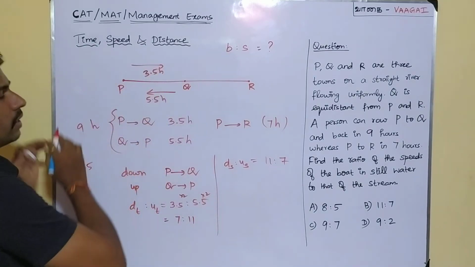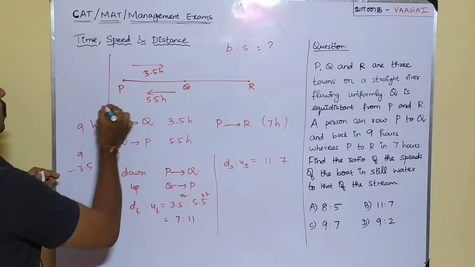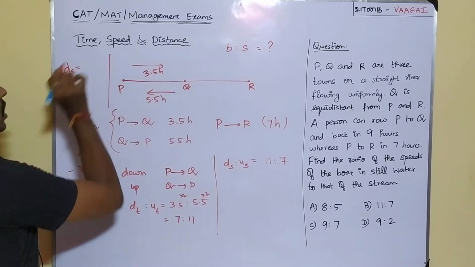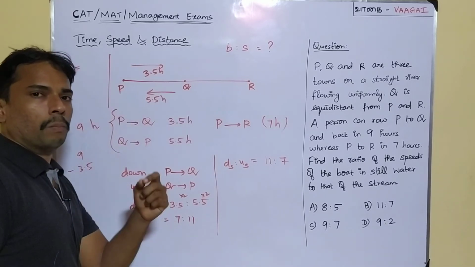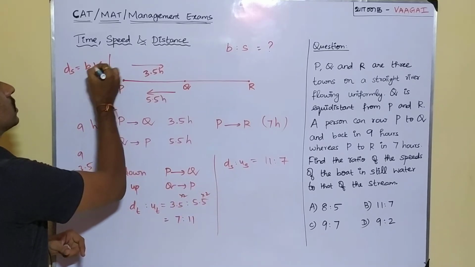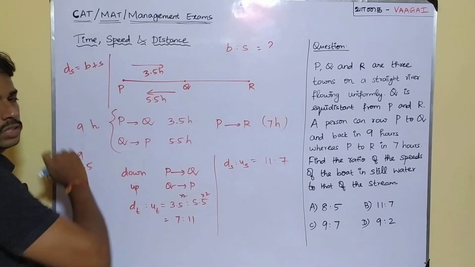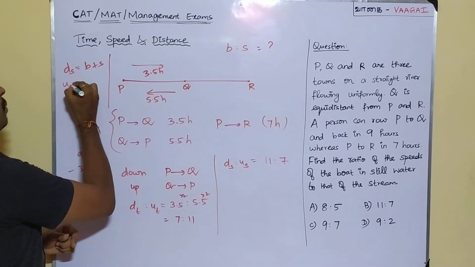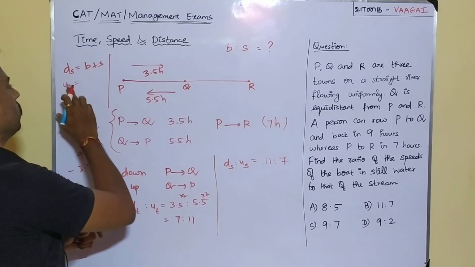I think I can take this space to mention it. Downstream speed is nothing but the sum of boat speed and stream speed. That's right, so B plus S. So downstream speed is B plus S. And what about upstream speed? Upstream speed will be nothing but it is going to be upstream speed.